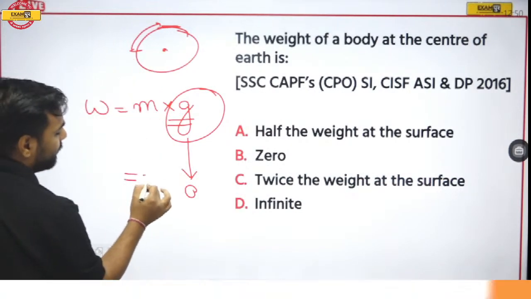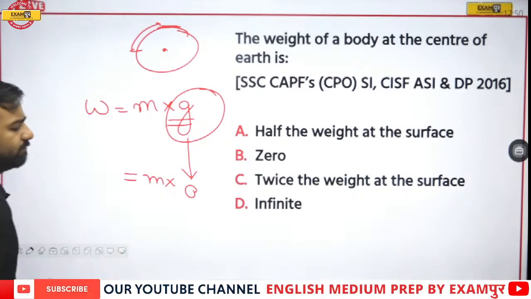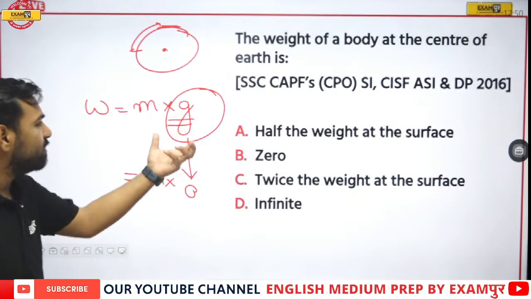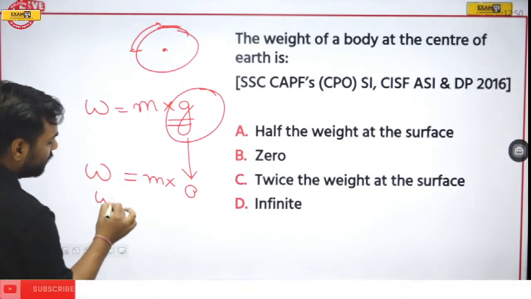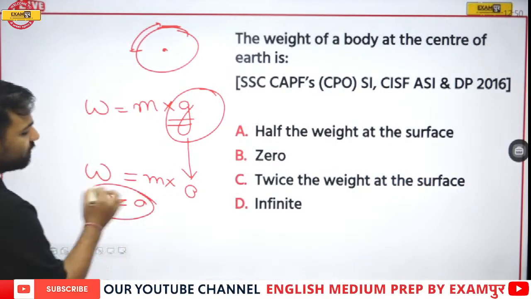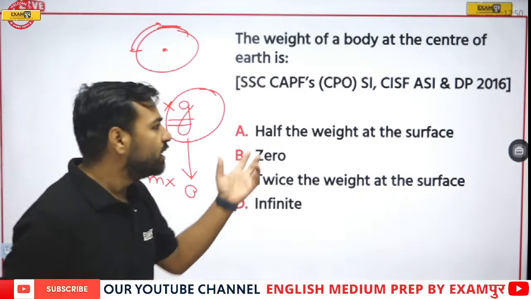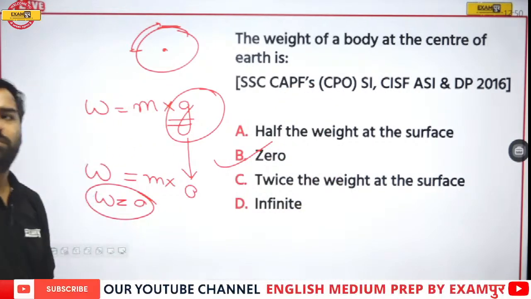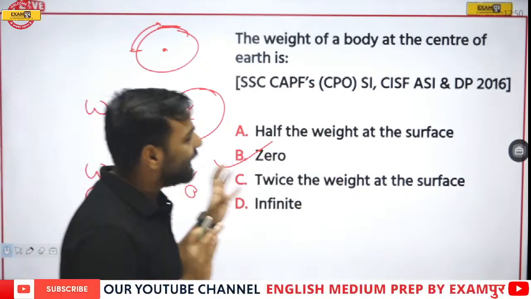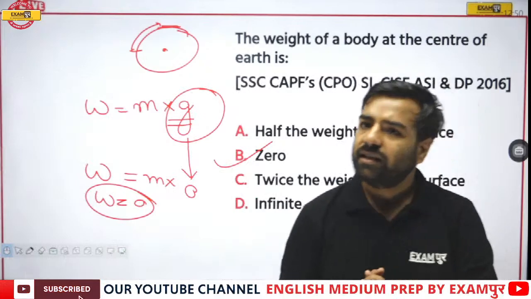Now, it is not dependent on the mass. Why? Because mass is always the same. So here what is going to happen? Weight will become 0, because whatever is multiplied by 0 gives 0. Ilma has given the answer, so it would be 0, and that's absolutely correct. Option number B will be the correct answer. So the weight of any body at the center of the Earth is 0.